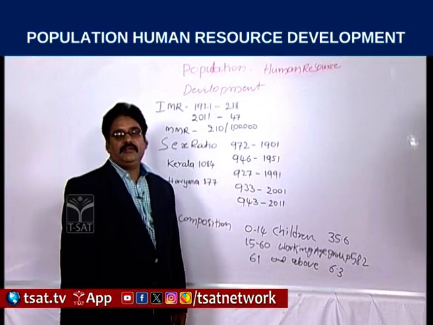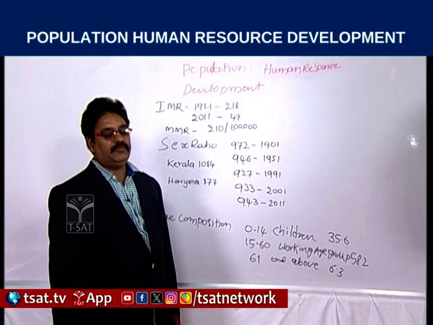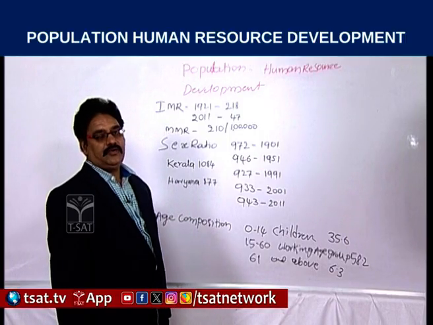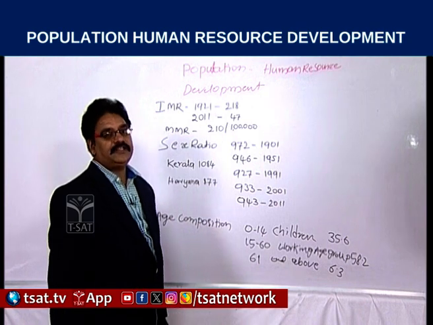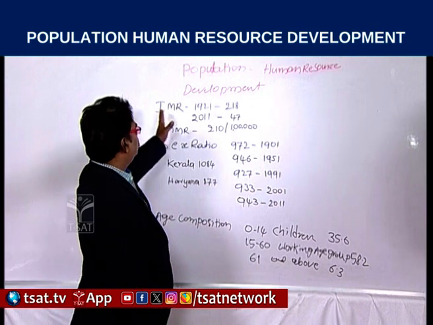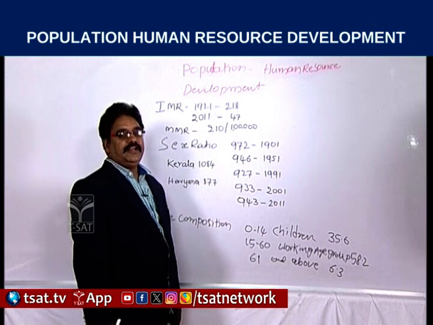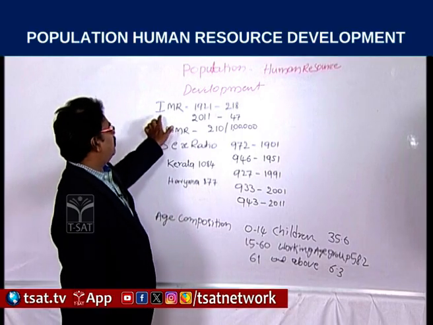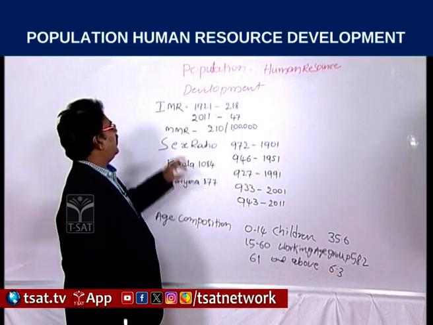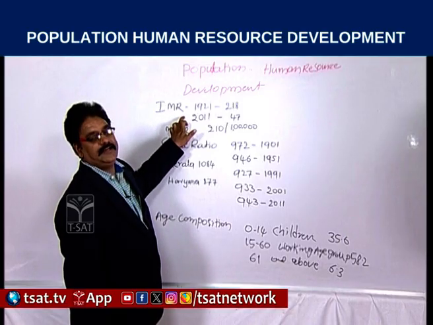Indian demographic features. We are observing the trends in population increase and some important details about the IMR. IMR means infant mortality rate.